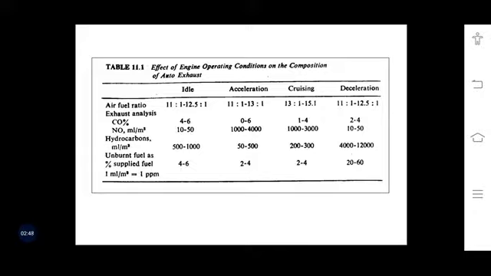As far as the emission of gases is concerned, the carbon monoxide is 4 to 6% at the time of idling, and when we are accelerating it is reduced, but can be in a range of 0 to 6. When we are cruising it is 1 to 4, and when we are braking it is in the range of 2 to 4. Other things like nitrogen oxides, hydrocarbons, unburned fuel, everything is mentioned and self-descriptive.